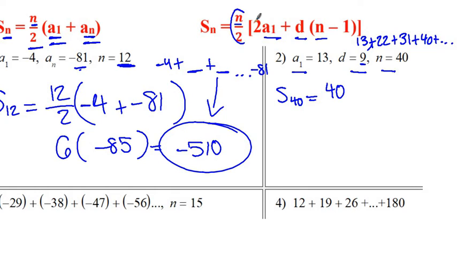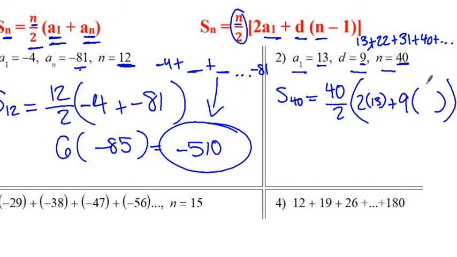So n over 2 right here is 40 over 2, and then we have this big parentheses here. 2 times a sub 1 would be 2 times 13, plus the common difference is 9, and then n minus 1 is going to be 40 minus 1. So now we can simplify. 40 over 2 is 20, 2 times 13 is 26, and 9 times 39 is 351.